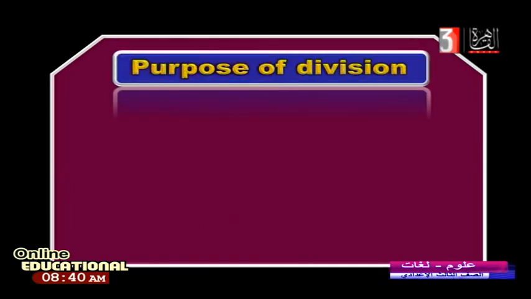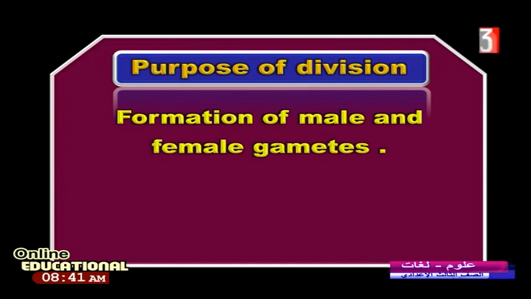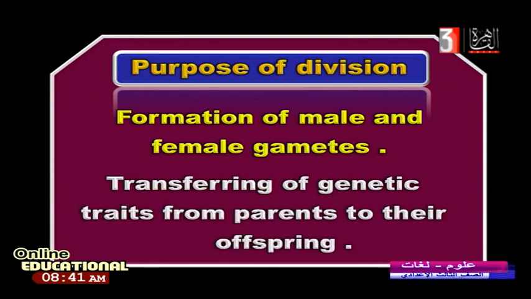After that, you can catch this. What are the purposes of division? Why do we need meiosis? We say meiosis is very important for humans. Why? Because it helps in the formation of male and female gametes. Take care with this word, gametes. It means sperm and ovum.